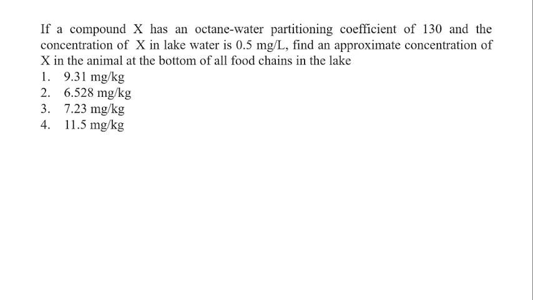The question is to find the concentration of the particular compound in the animal. Here in the lake water, the concentration is 0.5 mg per liter and the partitioning coefficient is 130.